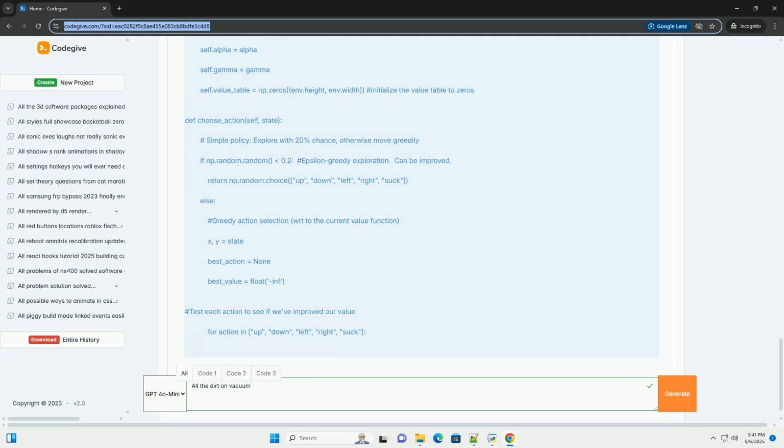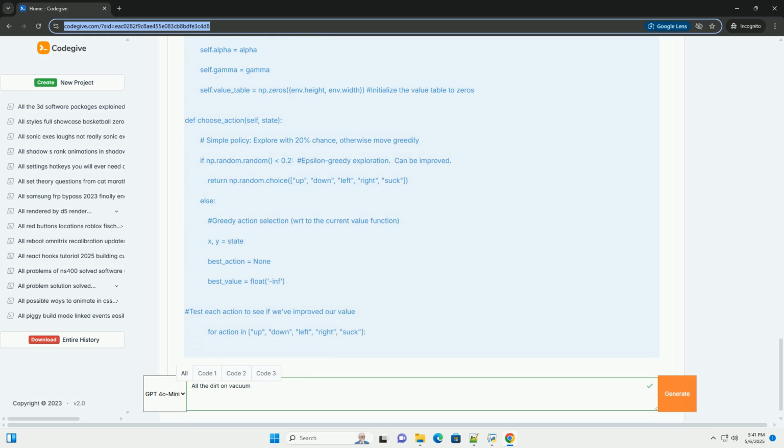__init__ initializes the agent with the environment, learning rate alpha, discount factor gamma, and a value_table, a NumPy array, to store the estimated value of each state. The value_table is initialized to zeros.